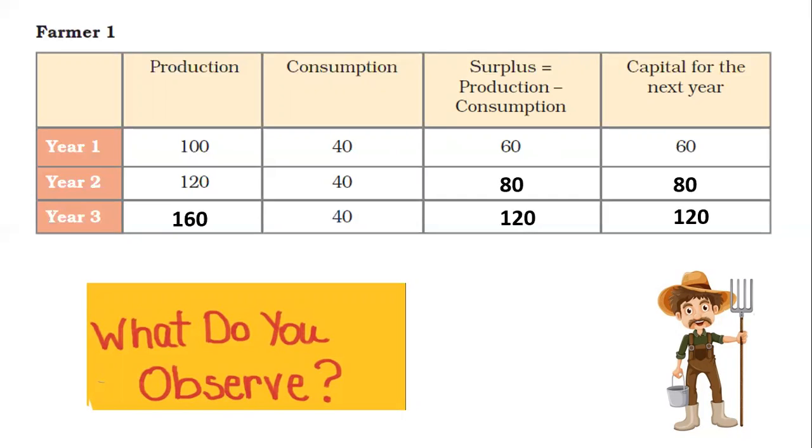Can you tell me what would be the production in year 4? 240. Yes. So as you can see over here, what do you observe? That this farmer has quite a lot of surplus and he's making a lot of savings. That means now he can invest in other things. He can invest in better tools. He can invest in other non-farming activities. He can buy a cow. He can buy a tractor. He can buy a harvester, correct? So over here, this farmer looks comfortable and his system is working for him.